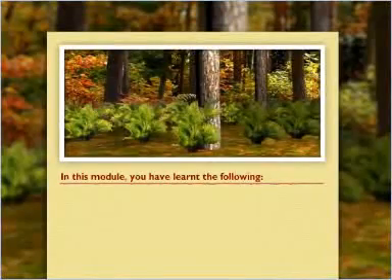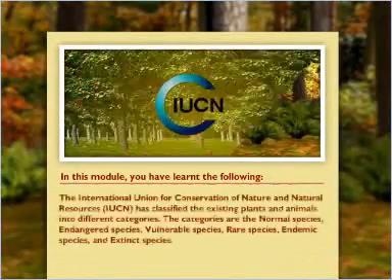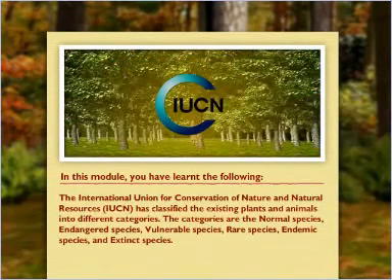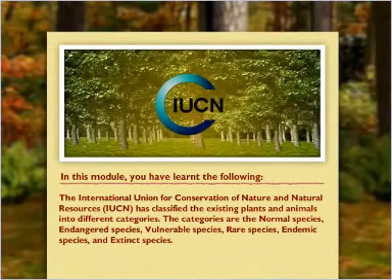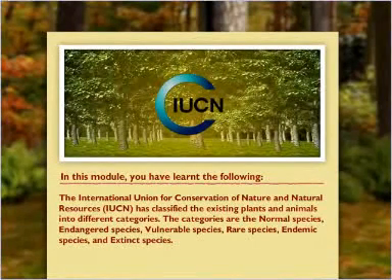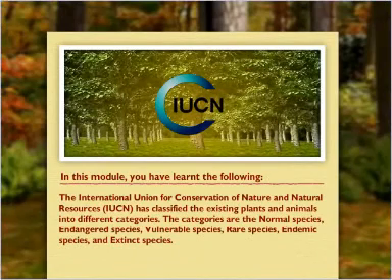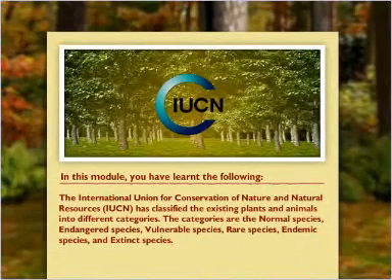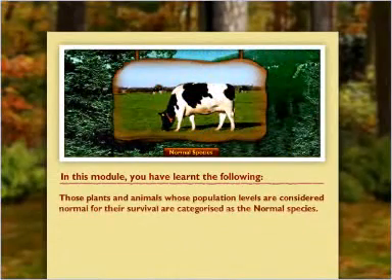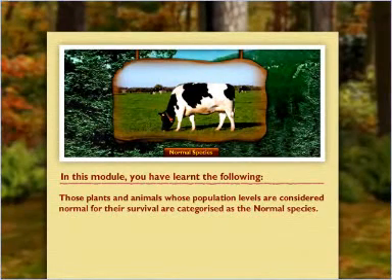In this module, you have learned the following. The International Union for Conservation of Nature and Natural Resources, IUCN, has classified the existing plants and animals into different categories. The categories are the normal species, endangered species, vulnerable species, rare species, endemic species, and extinct species. Those plants and animals whose population levels are considered normal for their survival are categorized as the normal species.